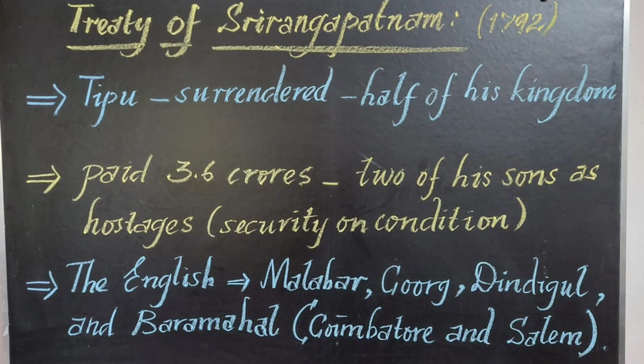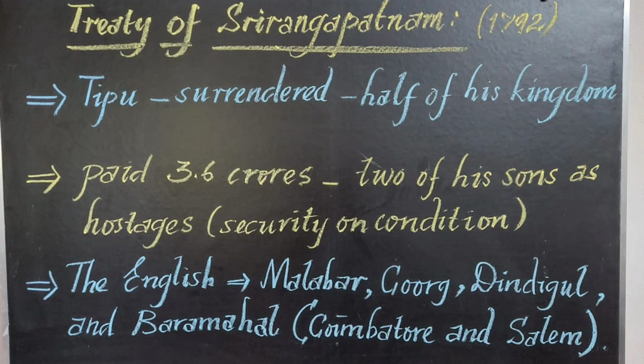And also the British acquired many places like Malabar, Coorg, Dindigul, and Baramahal. Baramahal means Coimbatore and Salem, which together are known by that name. All these places were given to the British. So only half of his kingdom remained with Tipu. The Third Anglo-Mysore War, which happened during 1790 to 92, came to an end with the Treaty of Srirangapatnam.